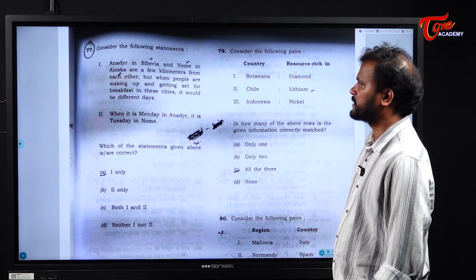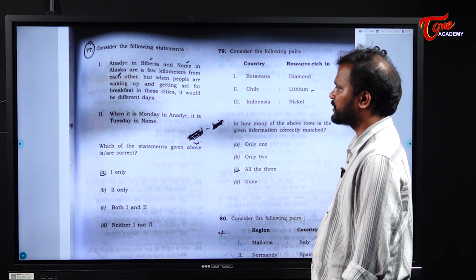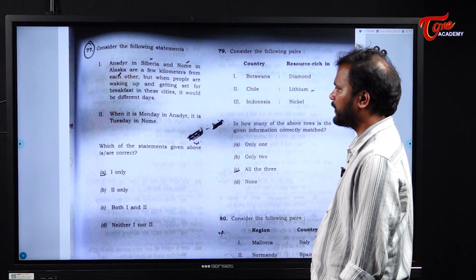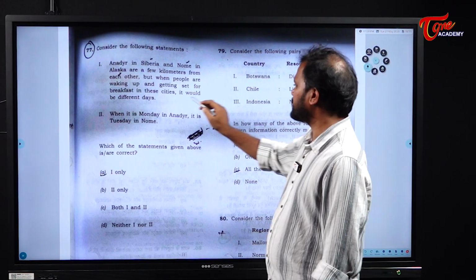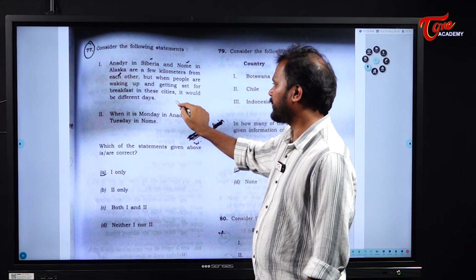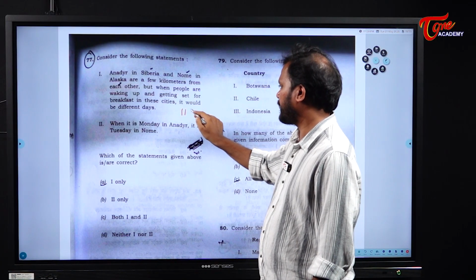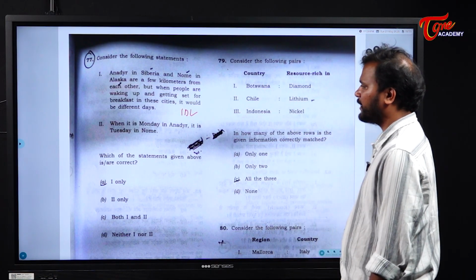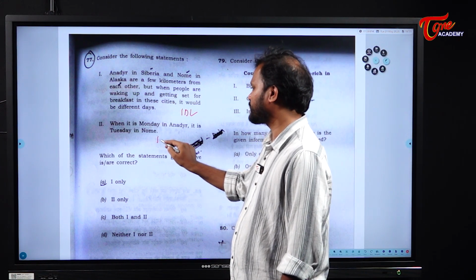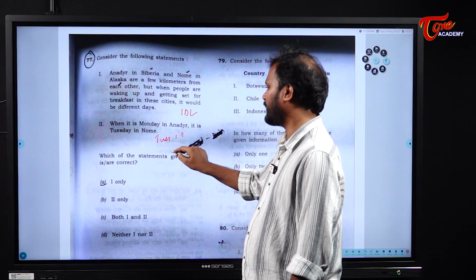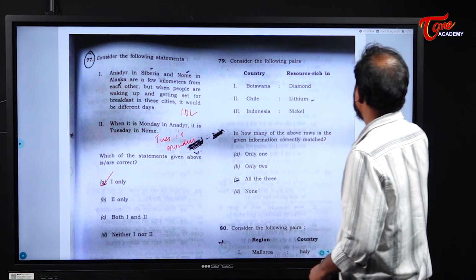consider the following statements. Anadyr in Siberia and Nome in Alaska are a few kilometers from each other, but when people are waking up and getting set for breakfast in these cities, it would be different days. Why? Because these two cities are separated by the International Date Line. When it is Monday in Anadyr, it is Tuesday in Nome, but it is actually reverse. Why? Because when it is Tuesday in Anadyr, it is Monday in Nome. So only statement 1 is correct. Clear? Next.